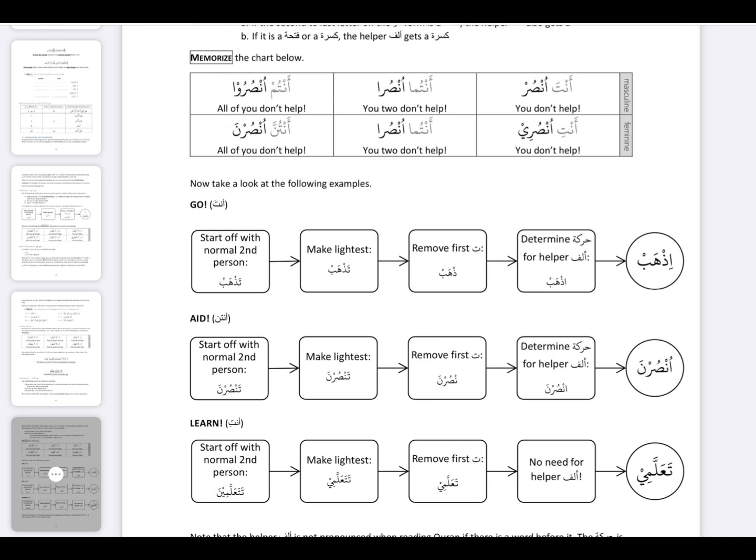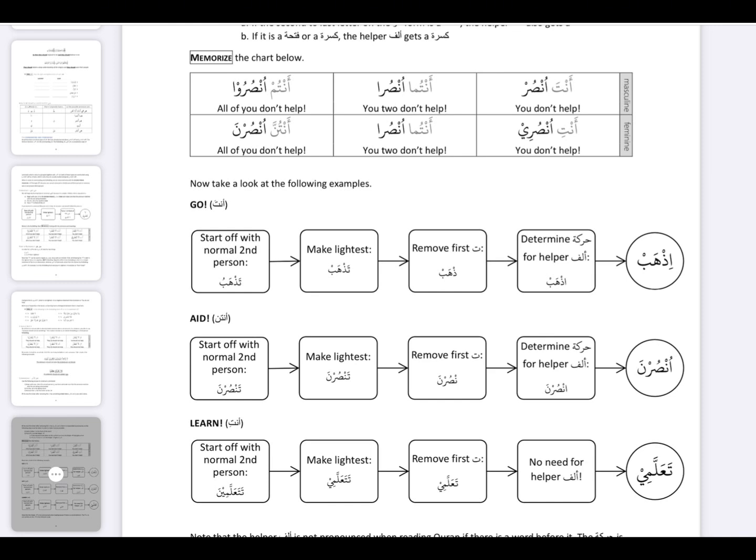If it is a dhamma, the alif gets a dhamma. If it is anything else, it gets a kasra. Easy? If the second to last letter of the huwa version has a dhamma, the alif gets a dhamma.